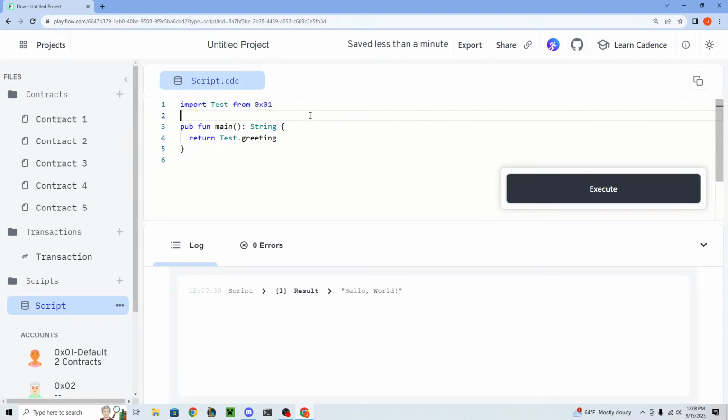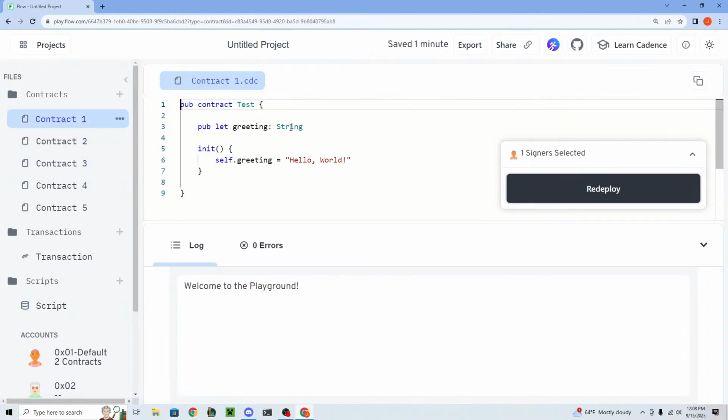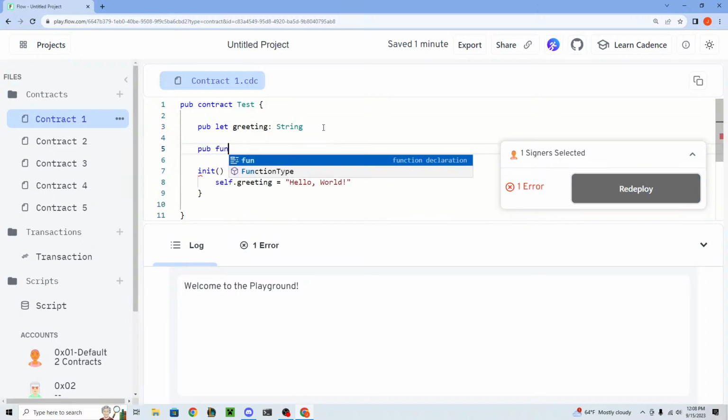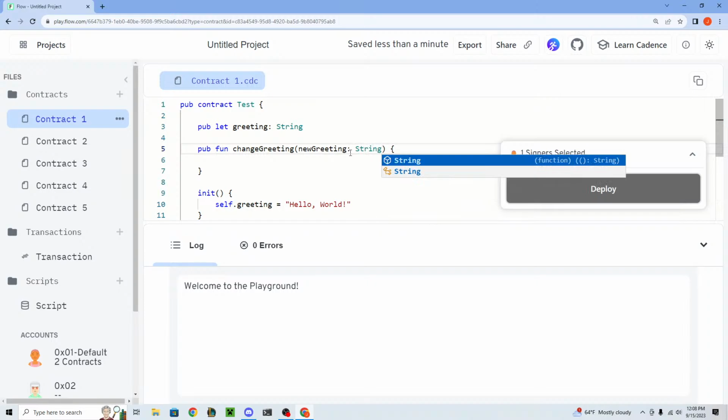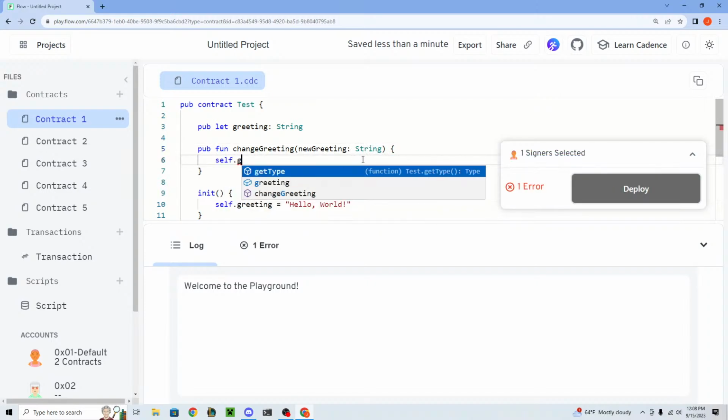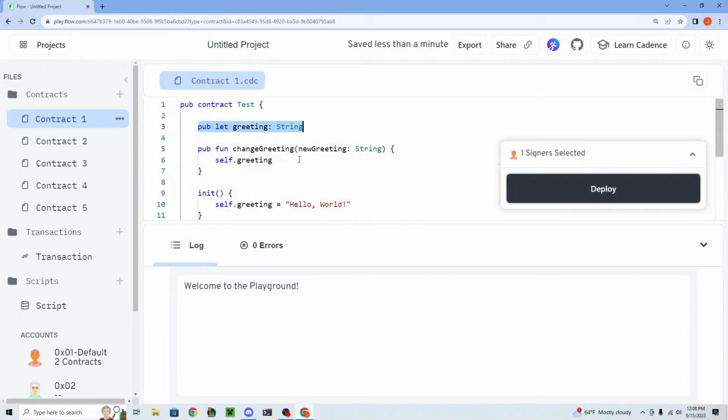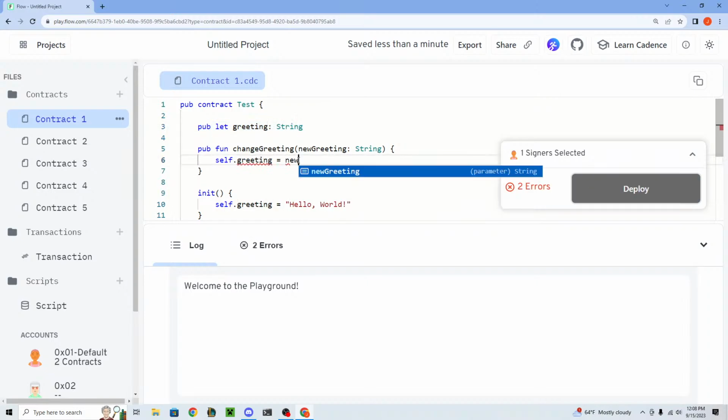But okay, yeah. So there we go, right? So pretty simple. Now, let's say we want to make a function to actually change the greeting. What we can do is make a function called change greeting, and inside of here we're going to pass in a variable called new greeting. Inside this function, we will just set self.greeting, which is this variable right here, equal to the new greeting.